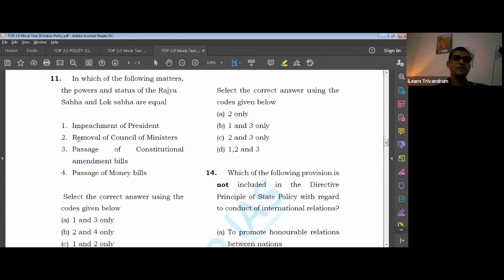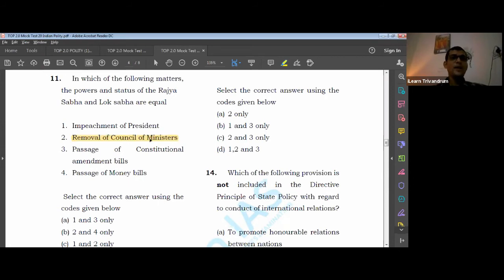Removal of Council of Ministers. Which house can we remove a Council of Ministers from? The ministers are removed through which motion? No confidence motion. Where can it be introduced, or where does it have a role? It has a role in Lok Sabha. And in Rajya Sabha, you cannot introduce a no confidence motion. So yes, that's the point here.